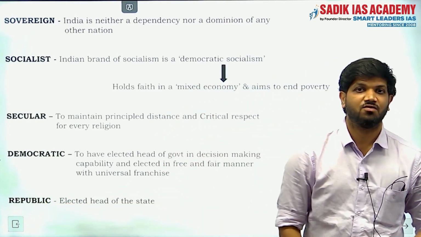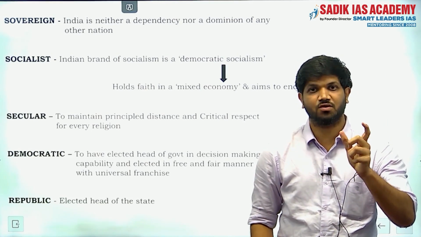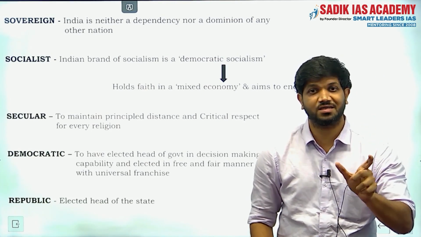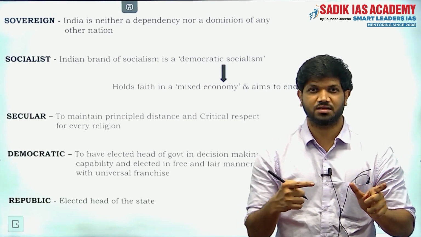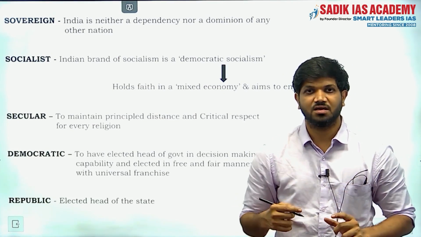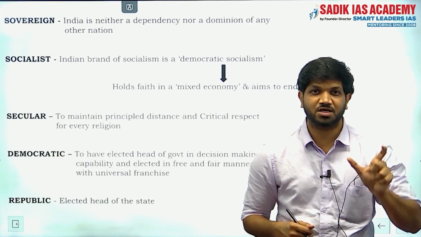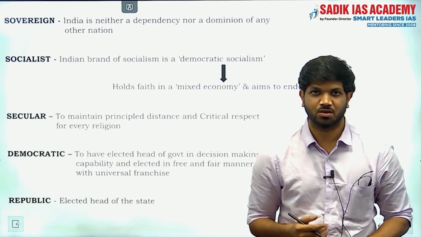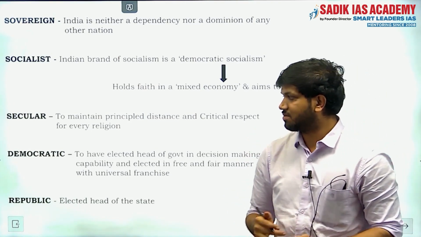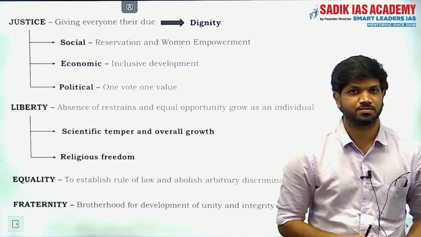Republic means when the head of the state, the sovereign, is an elected member, then it is called a republic. We in India are electing our head of the state. With respect to India, it is the president who is the head of the state. Okay. Then there are some other aspects also in the preamble which I wanted you to know.